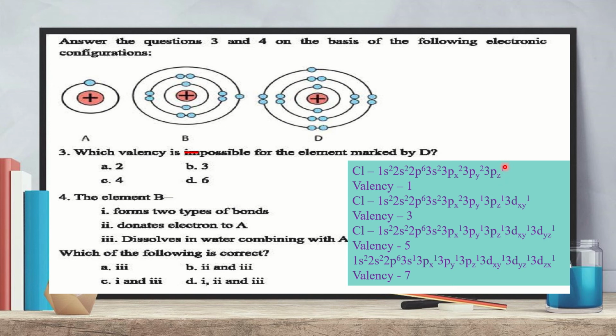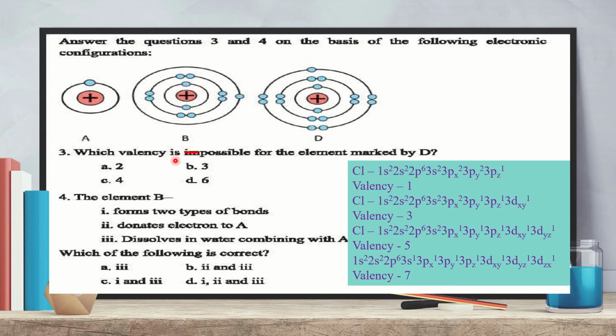So its valency is 1. But we know that when an element goes to excited condition, the paired electron jumps to an empty orbital, and in the third shell there are 5 empty 3d orbitals. So in excited condition, chlorine shows variable valency.